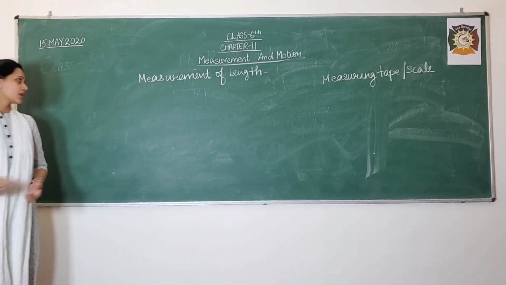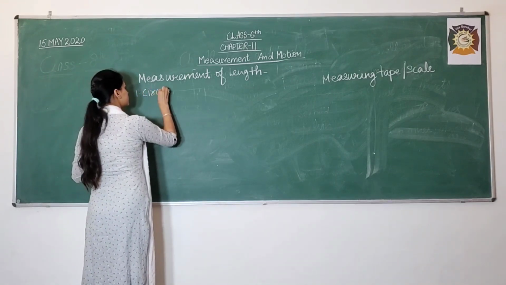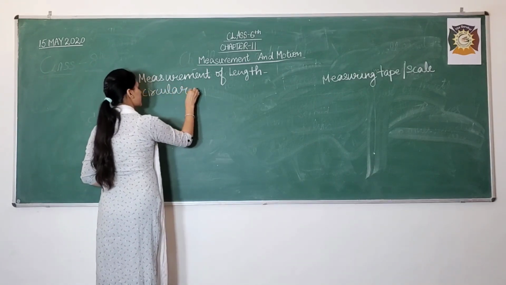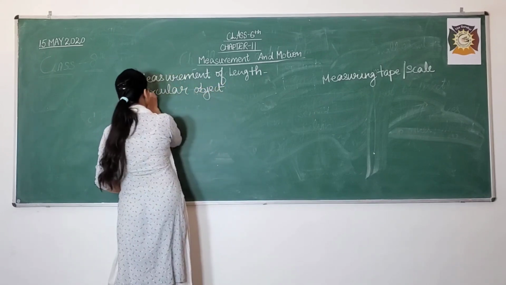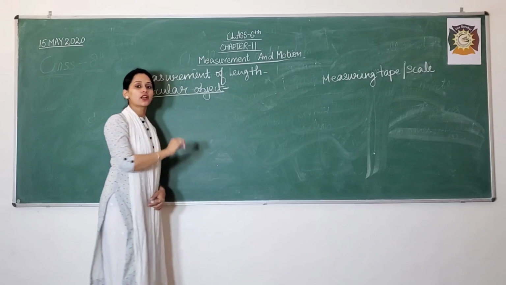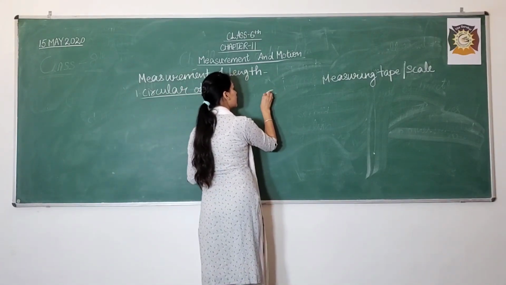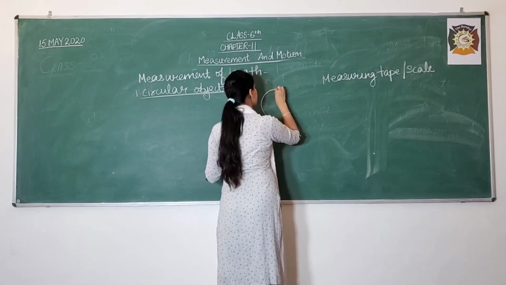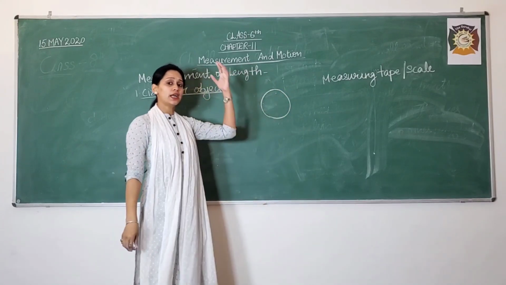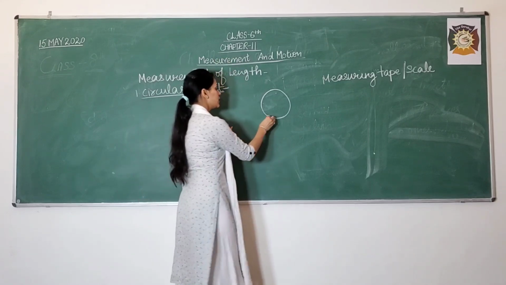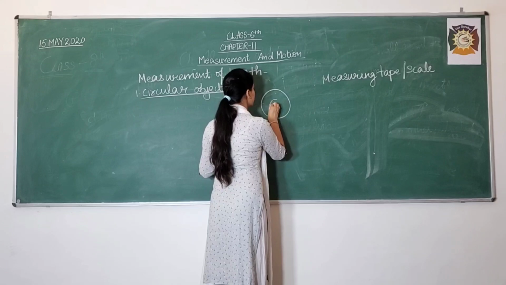If you have a circular object, then what will you do? Suppose we have a round object, a bowl, a hat or cap. Suppose it is round in shape.